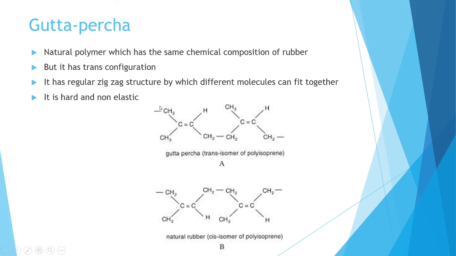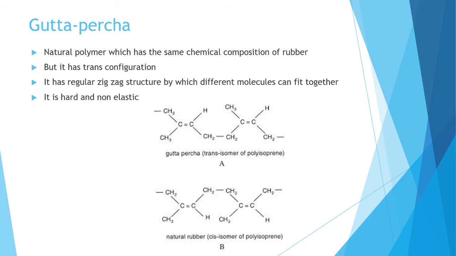Here you can see the CH2, and here the CH2, so similar groups are on opposite sides. But for natural rubber, similar groups are on the same side. That's the difference between gutta percha and natural rubber. Gutta percha has a regular zigzag structure, by which different molecules can fit together, and so it is hard and non-elastic. Rubber is very elastic, but gutta percha is just the opposite. It is hard and non-elastic.